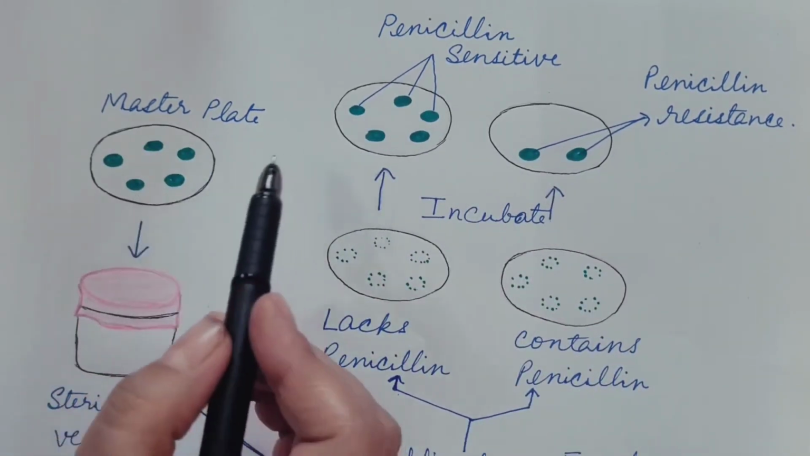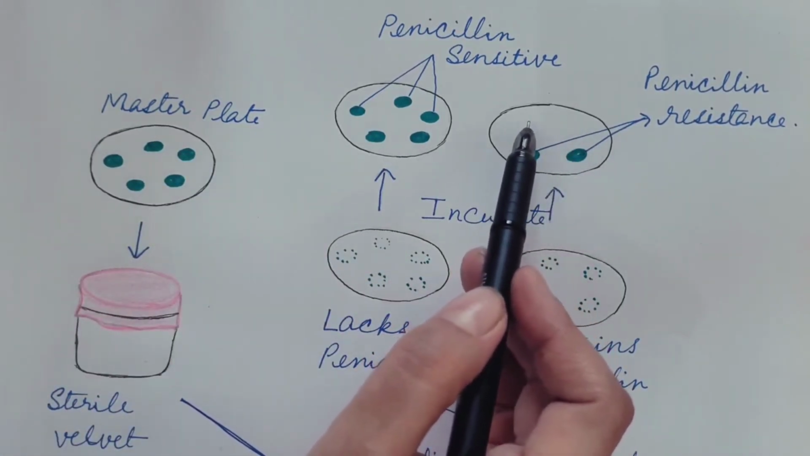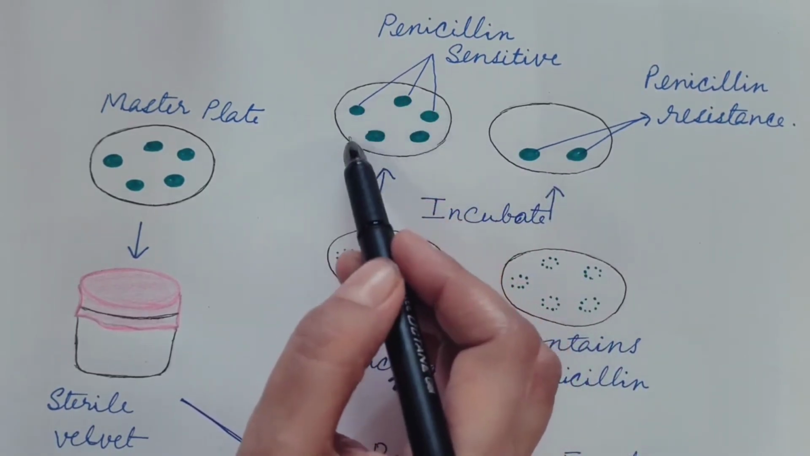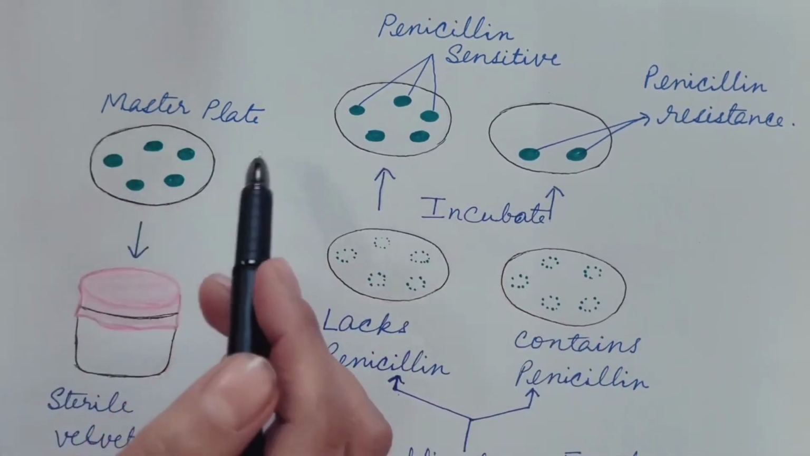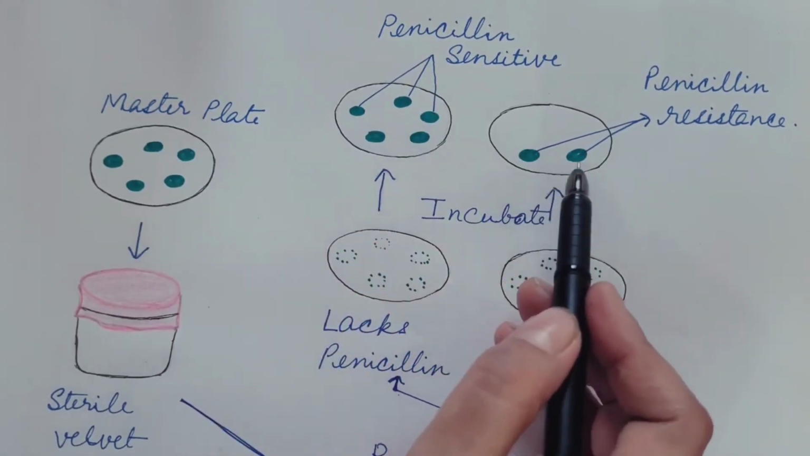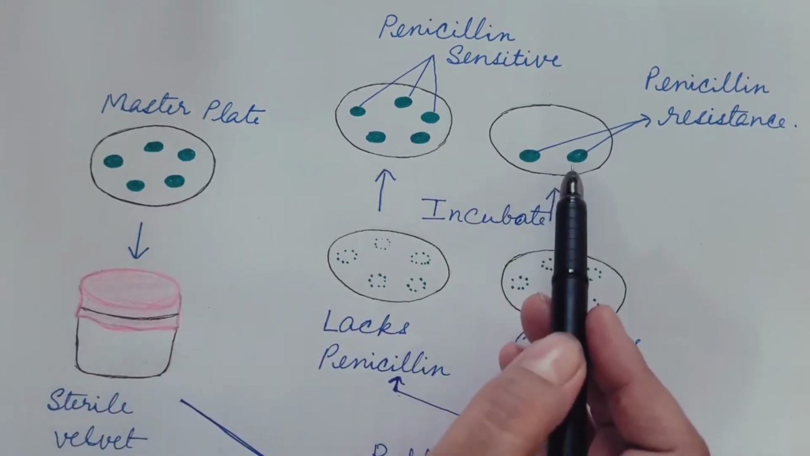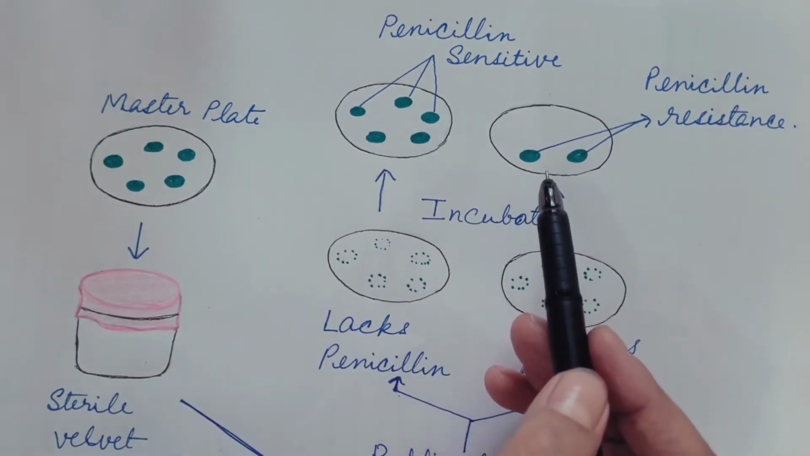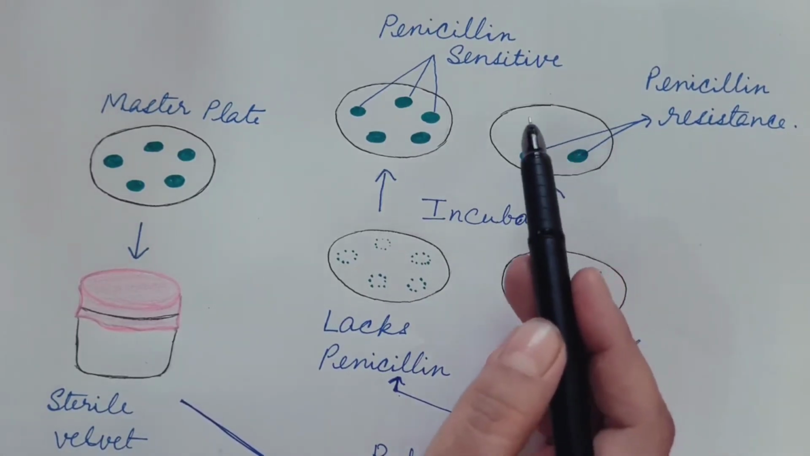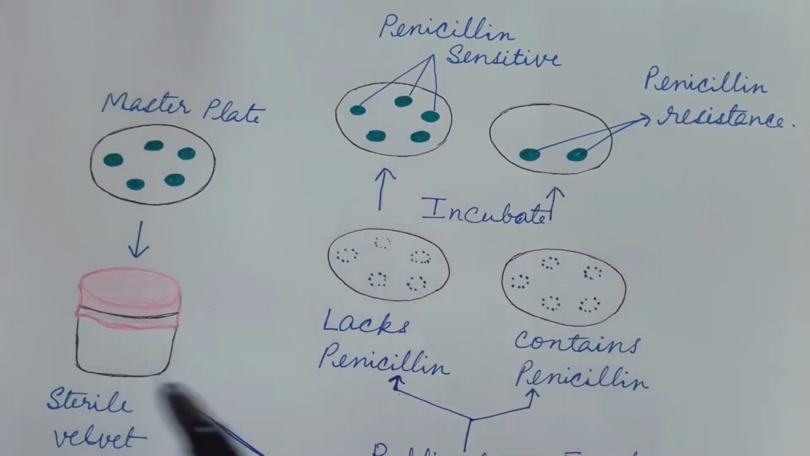So we can say that the other colonies which do not grow on this penicillin-containing plate are actually the penicillin sensitive cells. So if we compare these two plates with this master plate, we can tell these three colonies are penicillin sensitive and these are penicillin resistant. These are already present. It is not that penicillin resistance develops when it is exposed to penicillin. It is only that natural selection, in this case penicillin, selects the penicillin resistant cells over the penicillin sensitive ones.